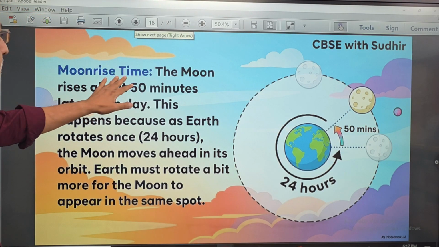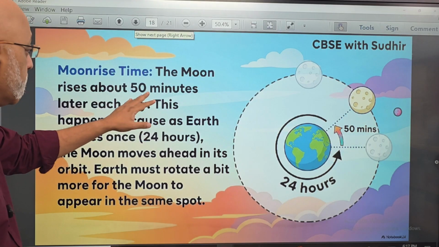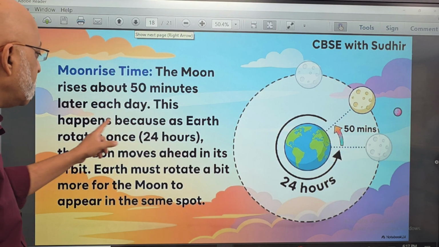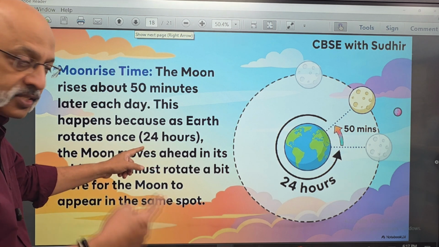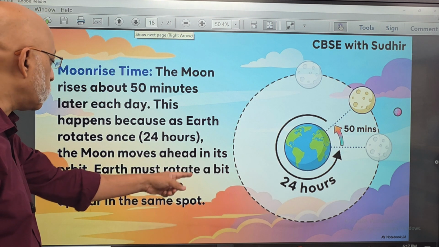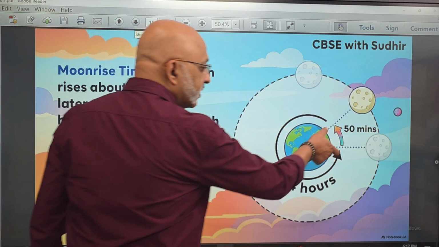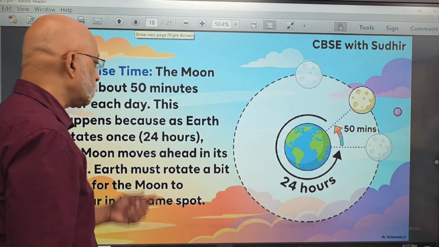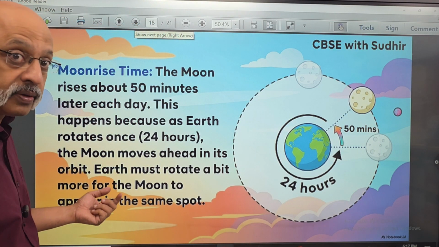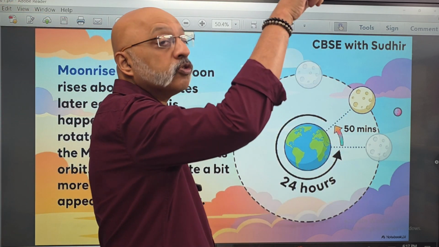Now, the moonrise time, the moon rises about 50 minutes later each day. This is a reasoning question. This happens because as Earth rotates once in 24 hours on its axis, the moon moves ahead in its orbit. Earth must rotate a bit more for the moon to appear in the same spot, which is why there is this delay of 50 minutes for the moon every day. So we may see that the moon is late, whereas it's not that the moon is late, the earth is taking more time, because it's all about when you see it, right?